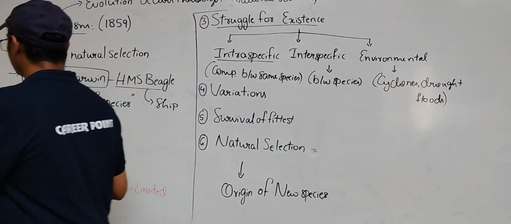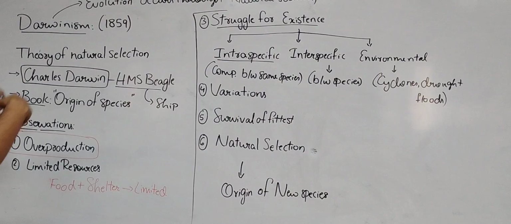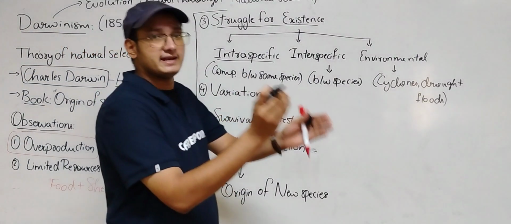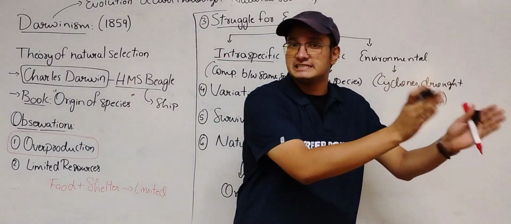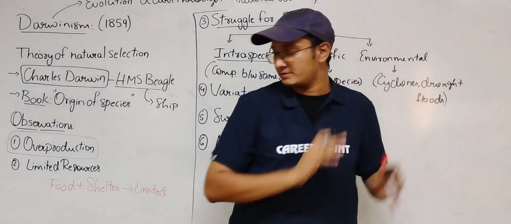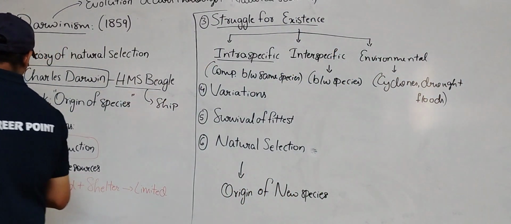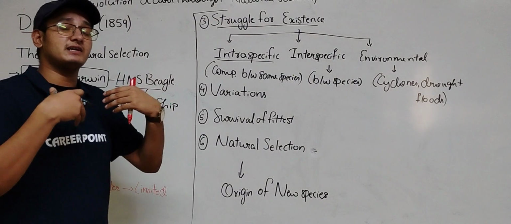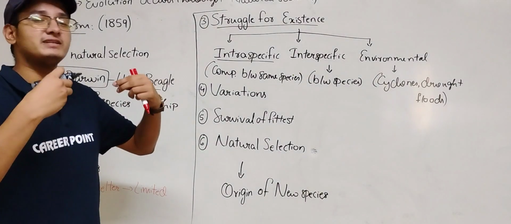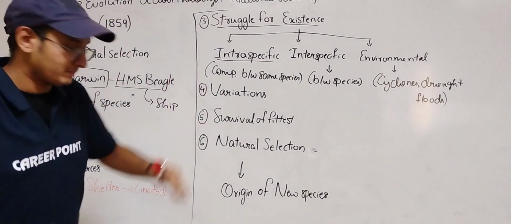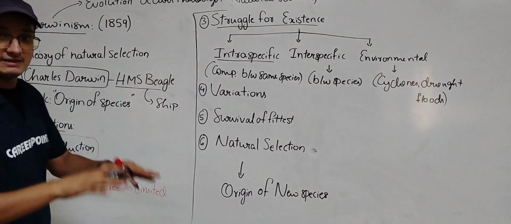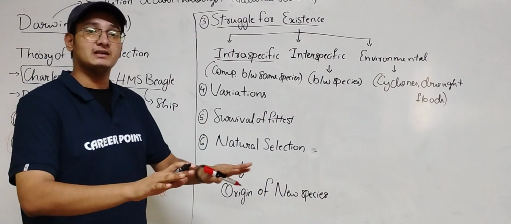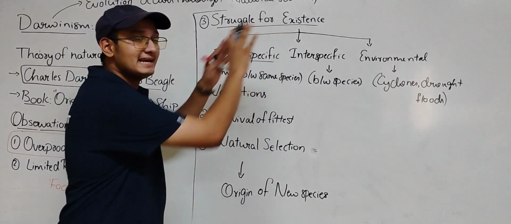So if we see here, hundreds and hundreds of fish eggs are formed, but of them only a few will go to the next generation, the next step. Here the resources are very limited. If there were unlimited resources, everything would live at its peak. But here on Earth, everything is limited, whether it is food or shelter, and this causes struggle for existence.